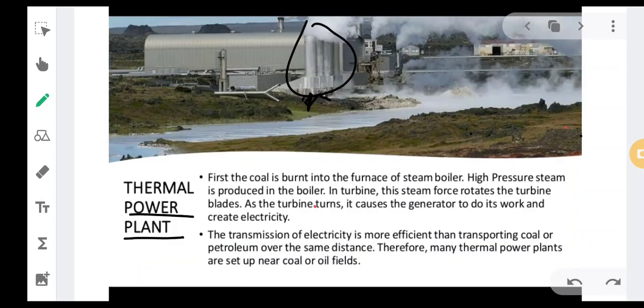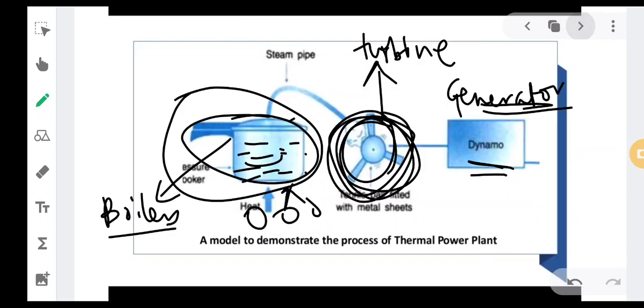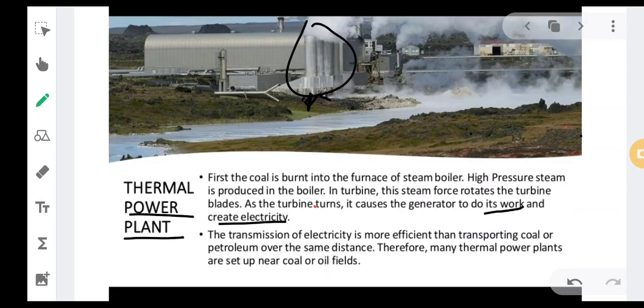The turbine is connected to the generator, so the generator does its work and creates electricity. Whenever the turbine moves, mechanical energy is converted into electricity. This is the simple process which takes place in thermal power plants.